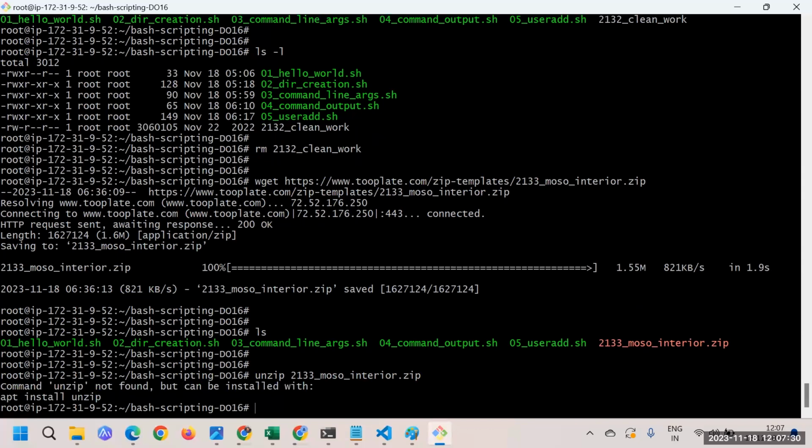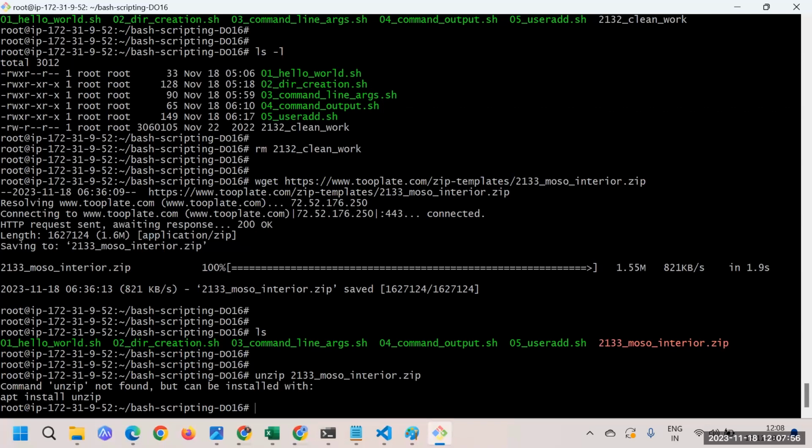First of all, what you need to understand here is that we don't have the unzip command. Unzip is not installed. The command unzip is not found, but it can be installed with this command. Basically we'll require unzip also. Great, so that is something we'll require. That's what I wanted to show you: what could be the challenges that you may get.